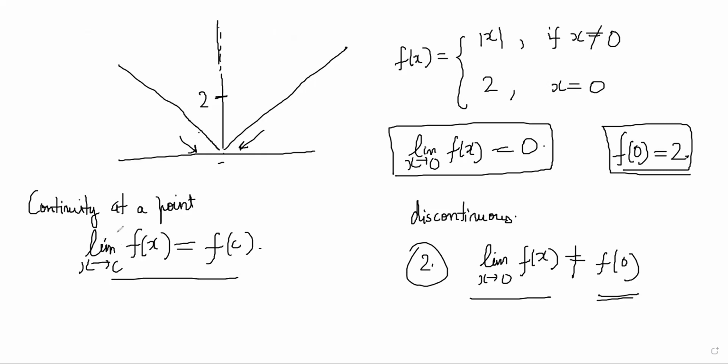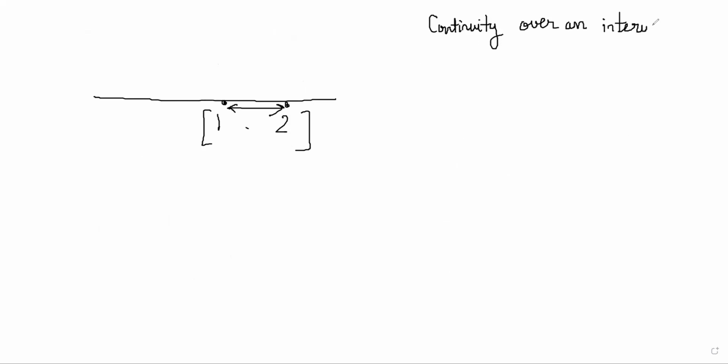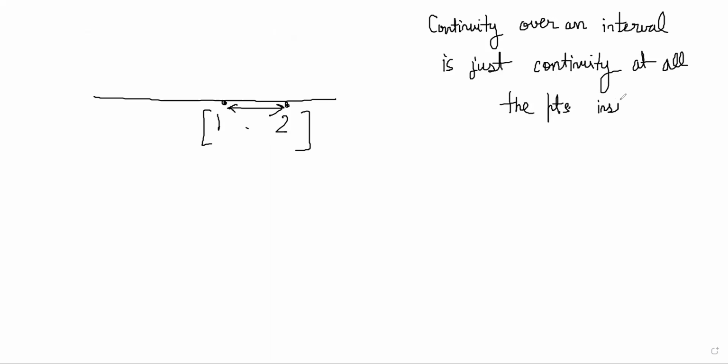How do we do continuity over an interval, for example? Suppose you have a function and you want to check its continuity over the closed interval 1 to 2. If you have to do that, continuity over an interval is just continuity at all the points inside that interval.